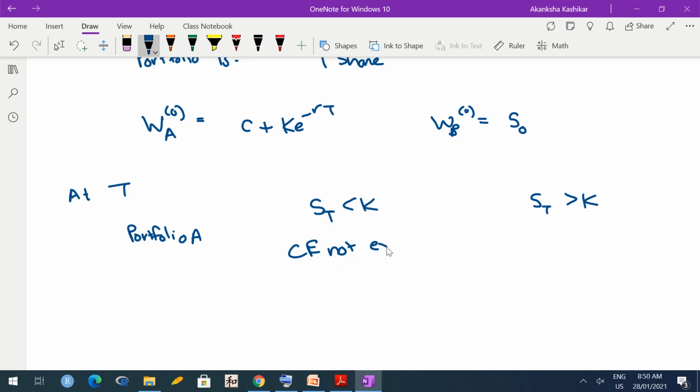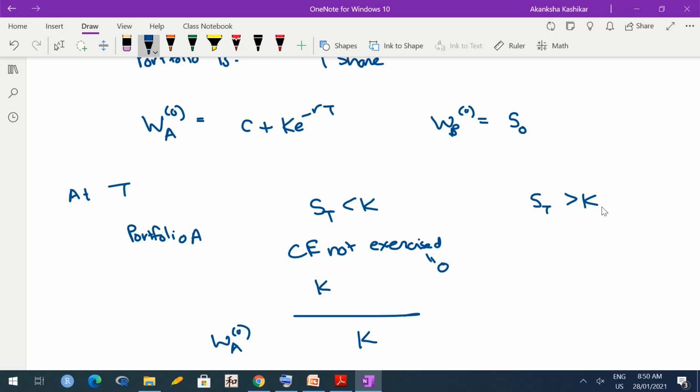C is not exercised. But you have cash K, because original cash was K e raised to minus RT, so it would now become K. C is not exercised and anyway C is expired, so C becomes 0. But K is there, so portfolio worth is K.